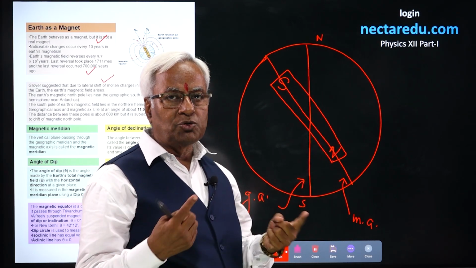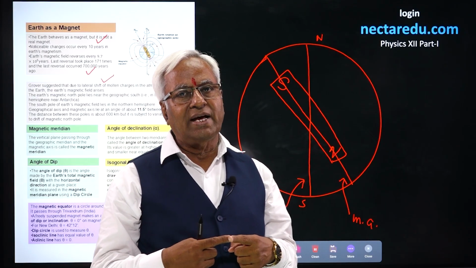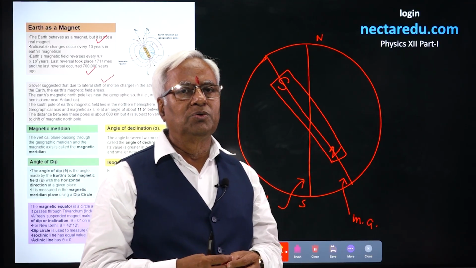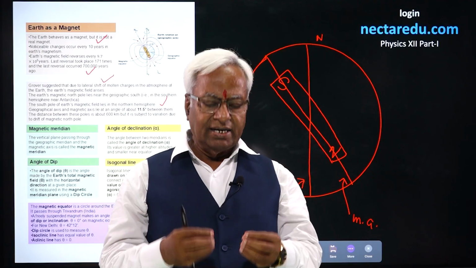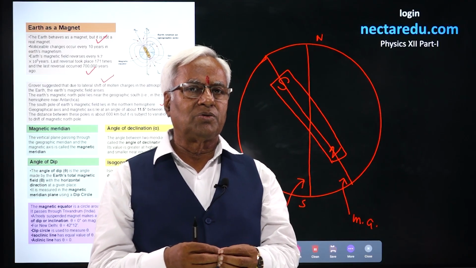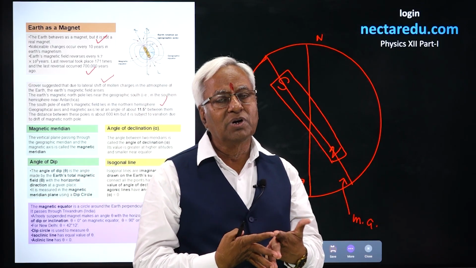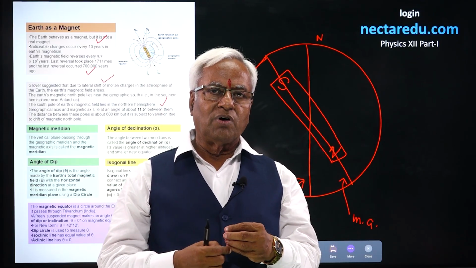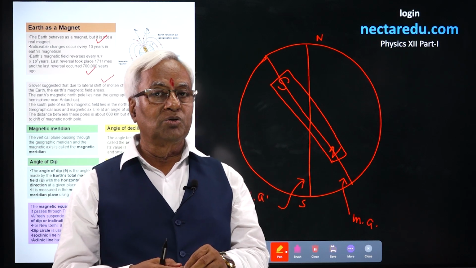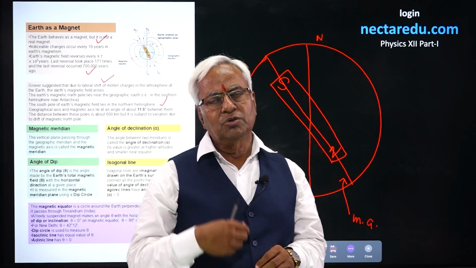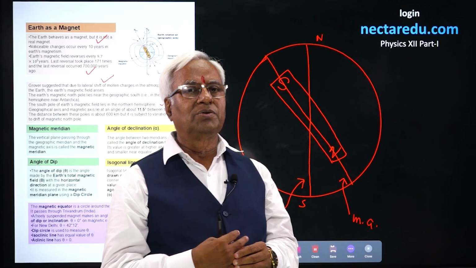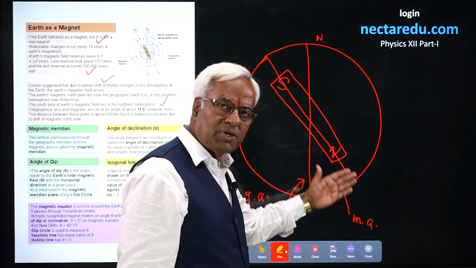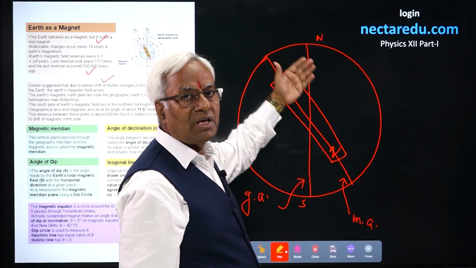The angle between the two meridians is known as the angle of declination. Any imaginary line we suppose over the entire Earth that has an equal value of alpha throughout is known as an isogonal line. What's an isogonal line? Again, I'll repeat. An imaginary line having equal value of alpha throughout it is known as isogonal. And if you consider a line throughout having the value of alpha equal to 0, that is known as an agonic line. You see, this would be the southern hemisphere. This would be the northern hemisphere.